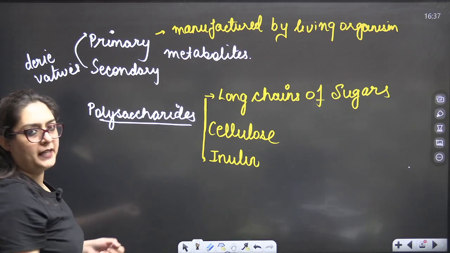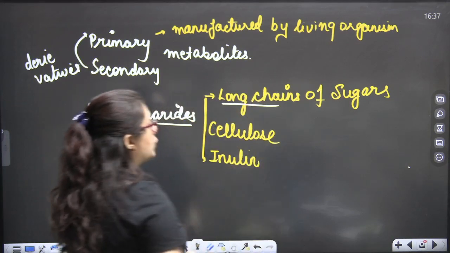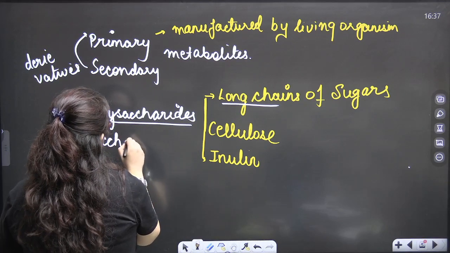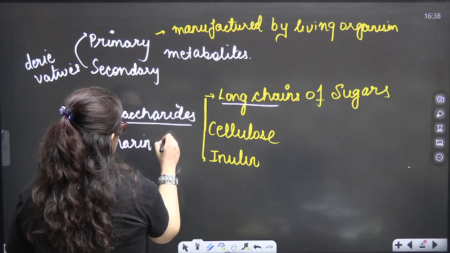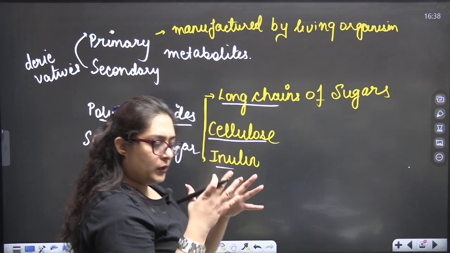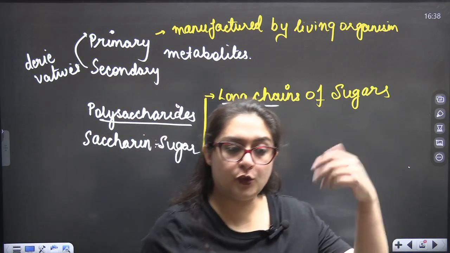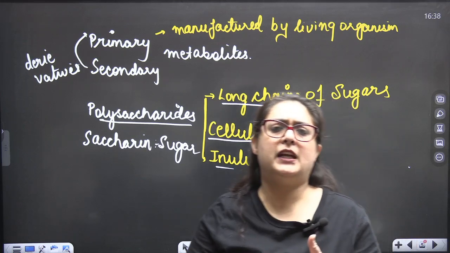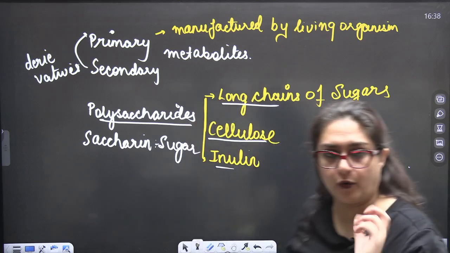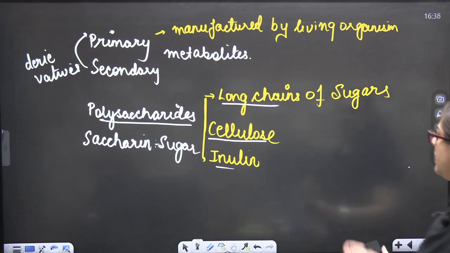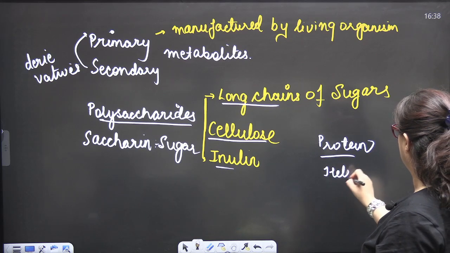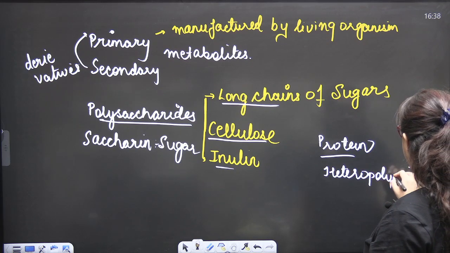Now, polysaccharides. They are long chains of sugars, monosaccharides. Saccharine means sugar. Examples are cellulose and inulin. These polymers can be homopolymers or heteropolymers. A homopolymer is a polymer made up of the same units of monomer, and a heteropolymer is a polymer made up of different units of monomer. Suppose protein is a heteropolymer. That's why diversity is there.